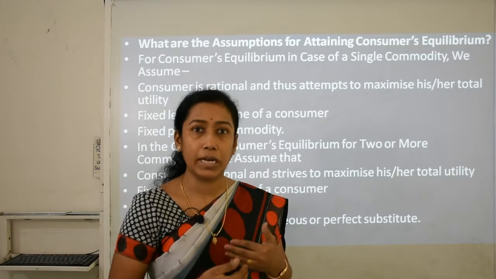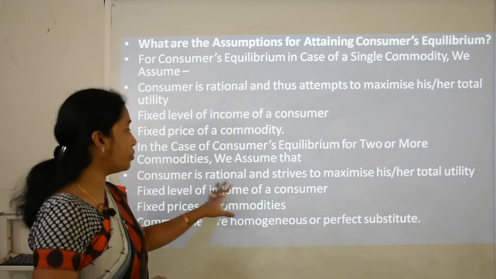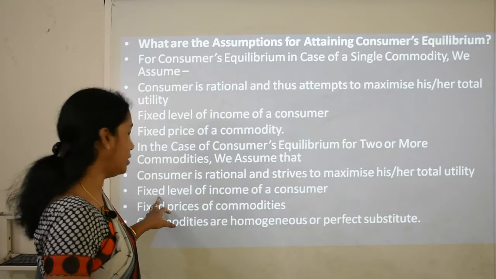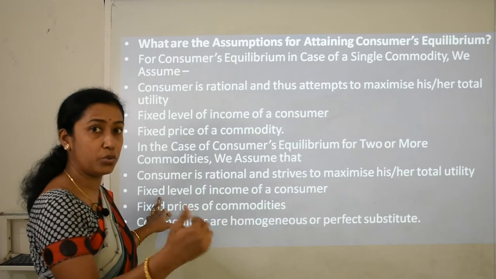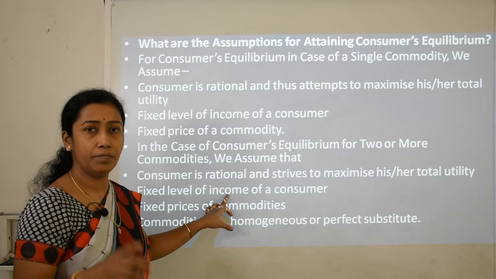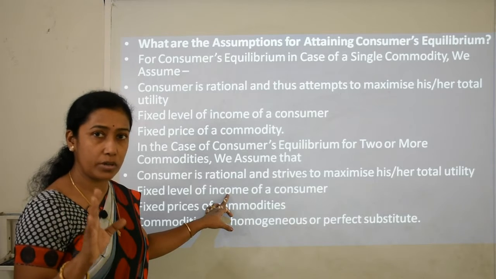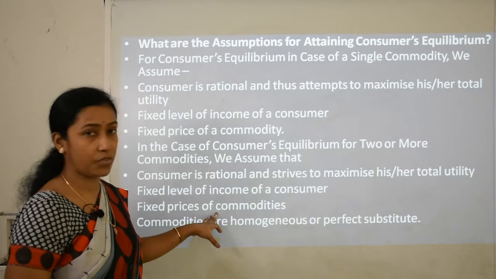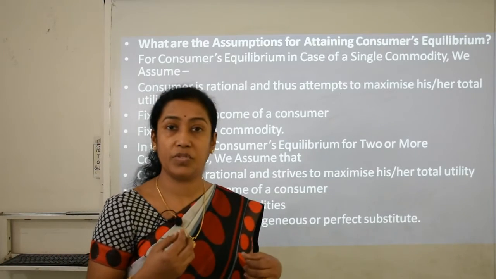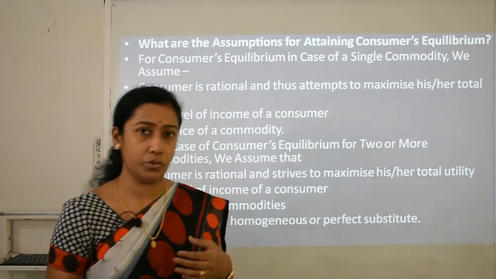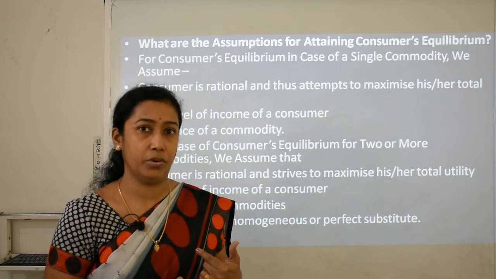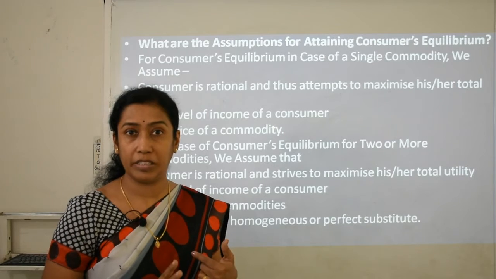So we want to utilize it properly. So the consumer is rational and strives to maximize his or her total utility from that particular good. It can be 2 or more than 2 goods. Then, a fixed level of income. Again the same criteria should be there, that the level of income of a consumer should not change. Fixed price of commodities. Whatever commodities he purchases or uses, 2 or more than 2, it is not a case of a single commodity, it is a case of 2 or more commodities. So this criteria should be taken care of.